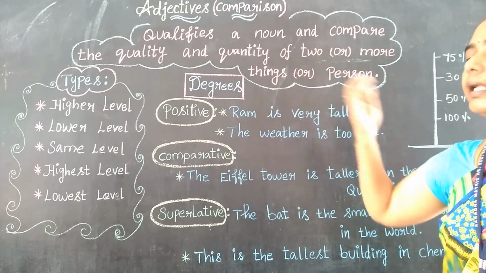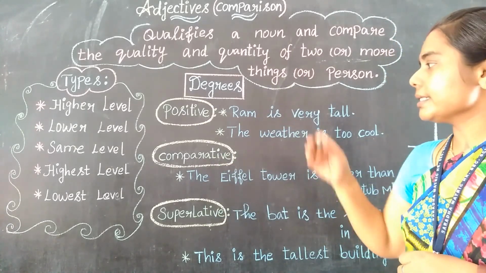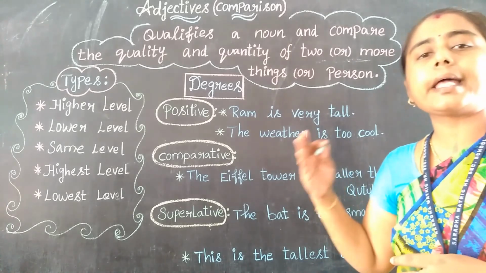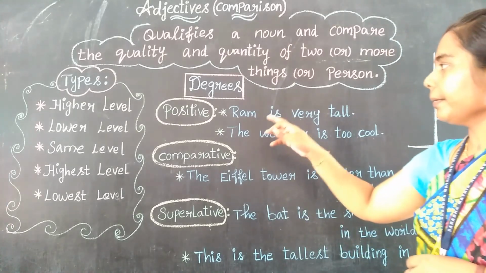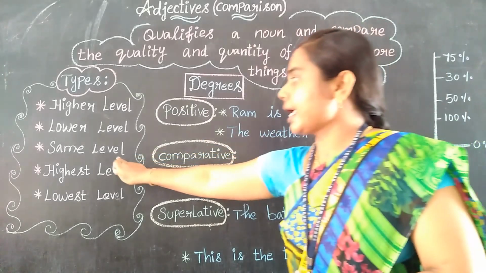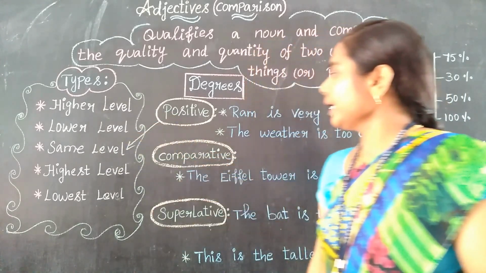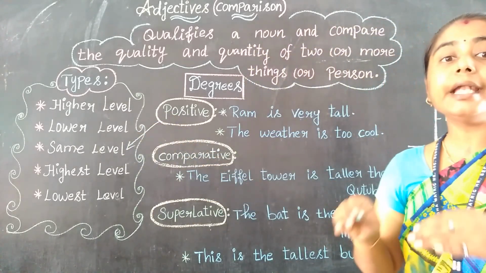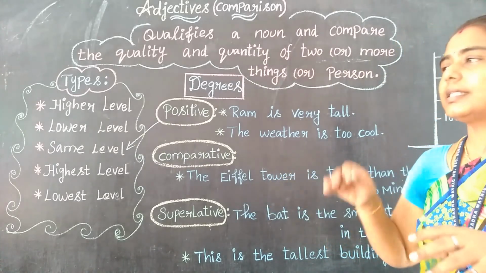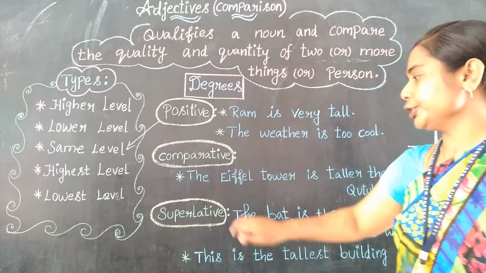So let us see the degrees of comparison. There are three degrees. What are they? Positive, comparative and superlative. Let us see them one by one. Positive means, as I said already, the same level. Next, comparative means unequal, not equal. It is always unequal. So comparative is unequal. Superlative.